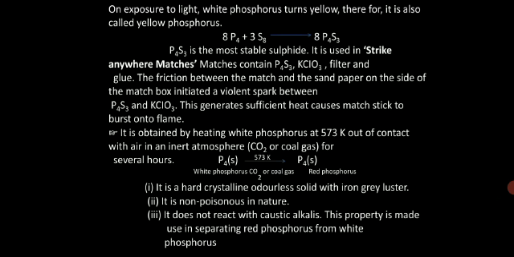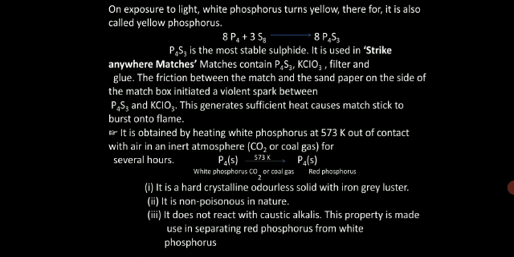So in this way, this is about nitric acid, the uses and all those things you came to know. Now phosphorus, a little bit once more. Phosphorus, on exposure to light, white phosphorus turns yellow, therefore it is called yellow phosphorus.